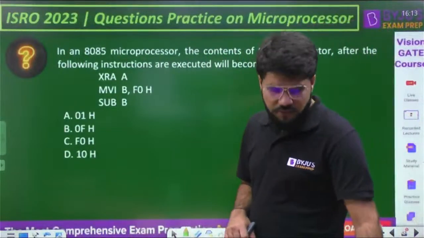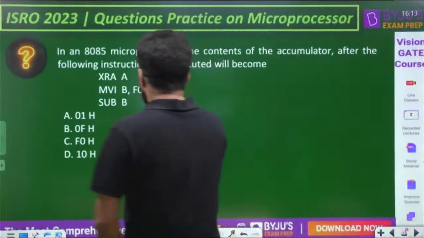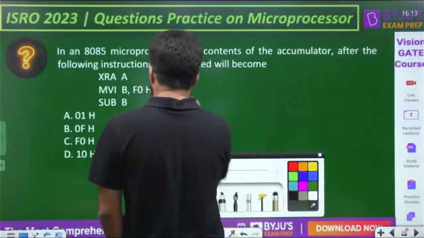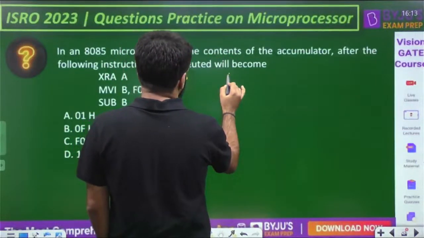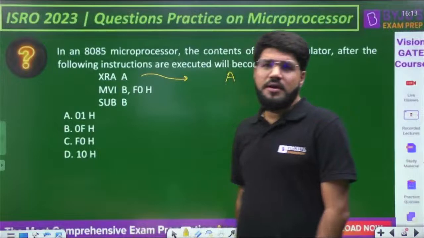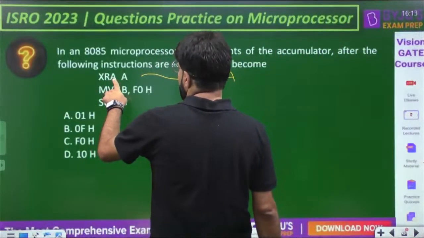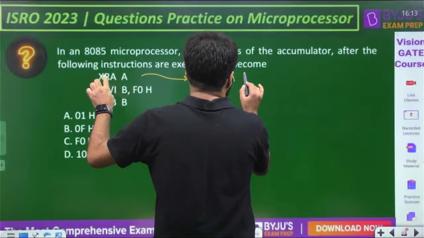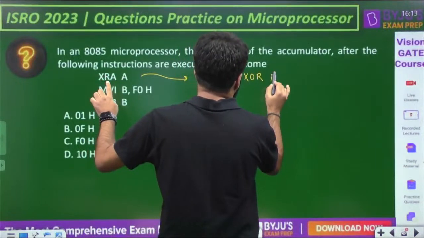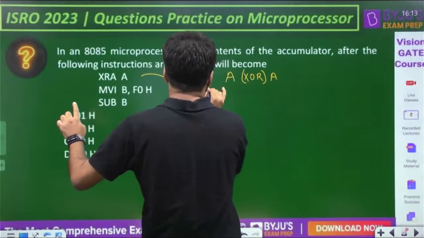Look into this. First of all, XOR A. Okay, XOR, it's logical XOR. XOR with the contents of accumulator. Which register? That is also accumulator. So A XOR A. Okay, and the result is stored back in the accumulator.